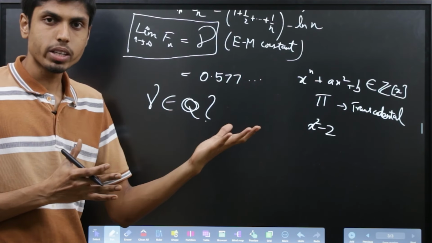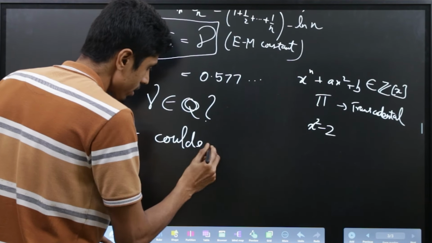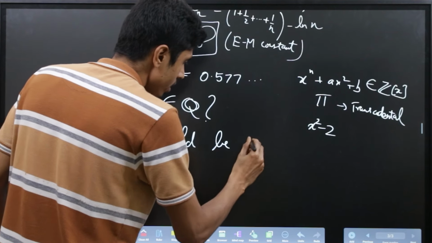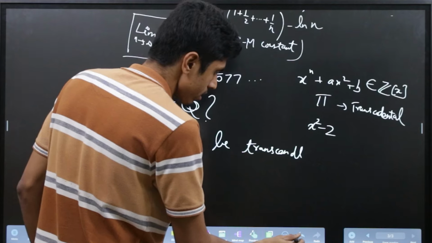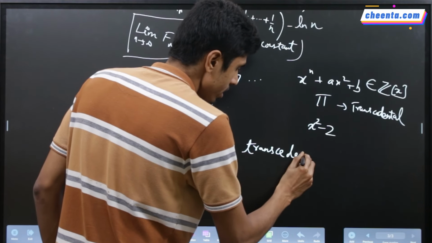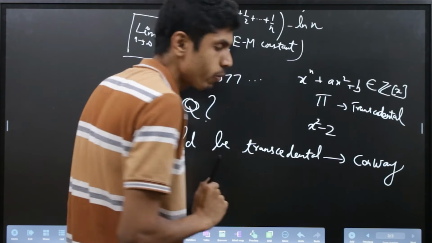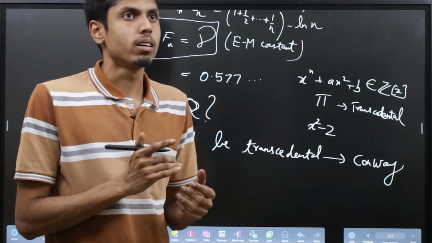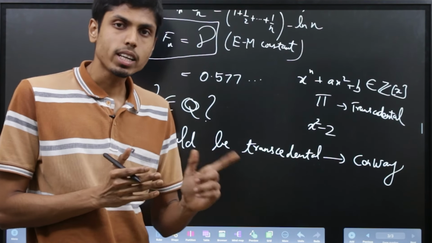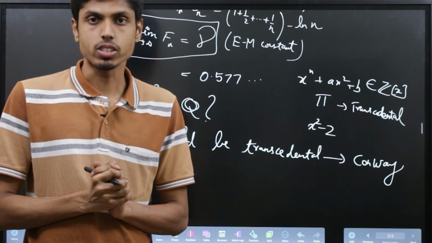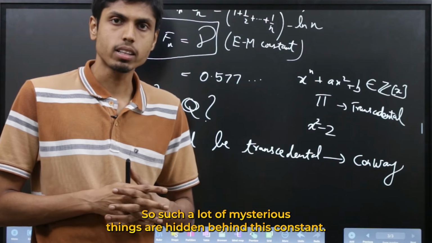Even a lot of great mathematicians have conjectured that it could be transcendental. This one was conjectured by mathematician Conway, and in fact, the great mathematician Hilbert said that it's not an easy task to prove gamma is an irrational number. So a lot of mysterious things are hidden behind this constant.